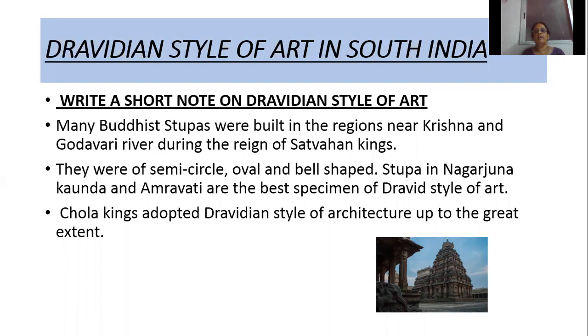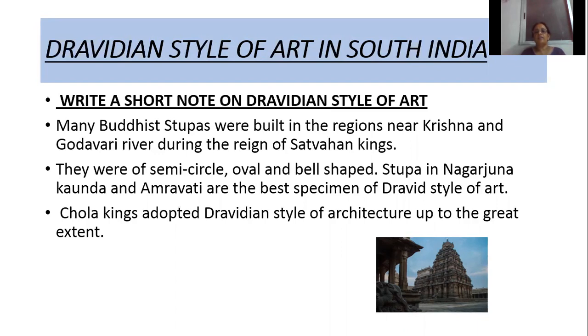So in South India, this Dravidian style of art was developed by the Pallavas in 600 AD. On the basis of this Dravid style of art, many Buddhist stupas were built in the regions near Krishna and Godavari river during the rule of Satvahan kings. What are their shapes? They were semicircle, half circle, oval, and bell-shaped.